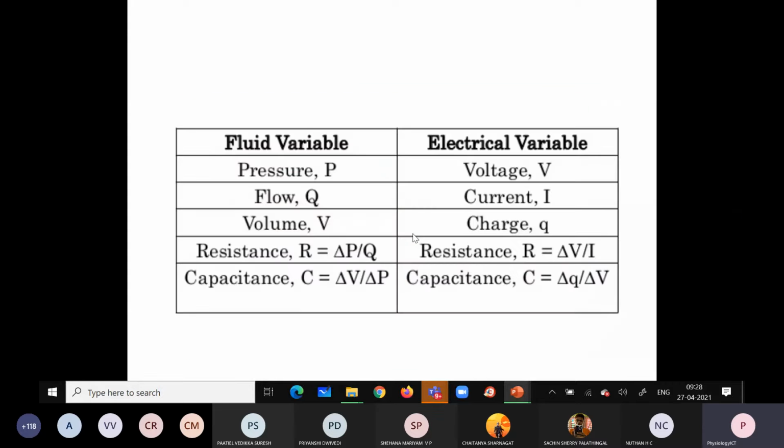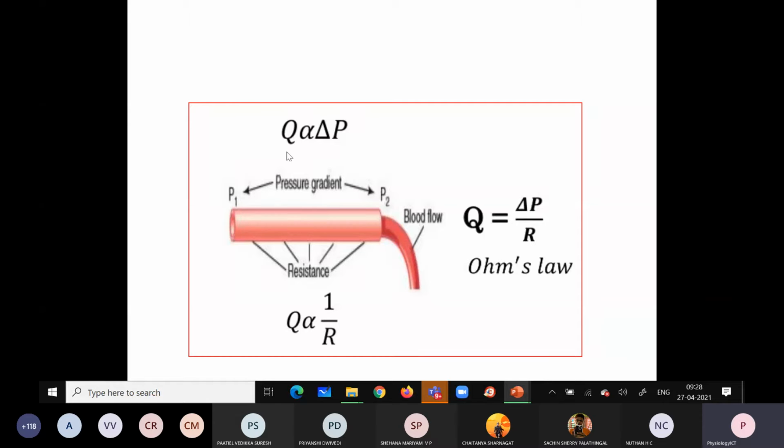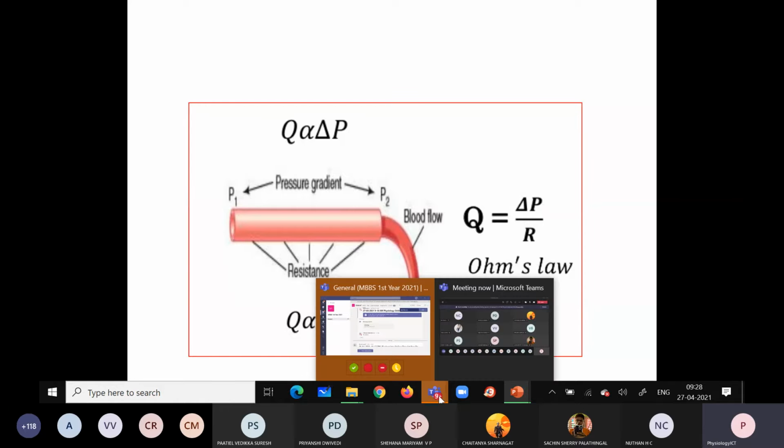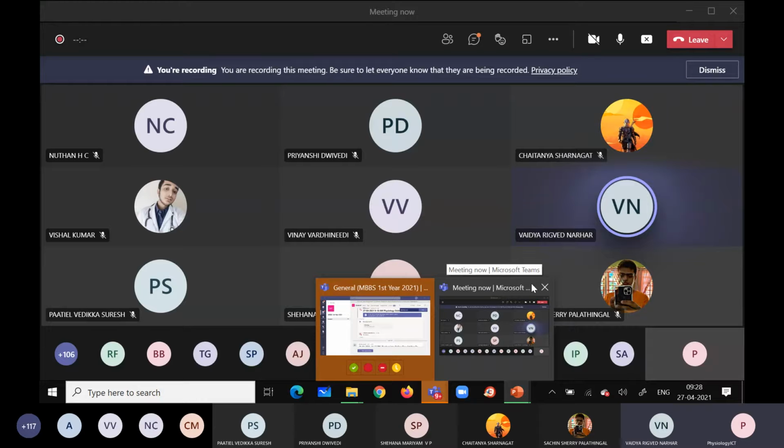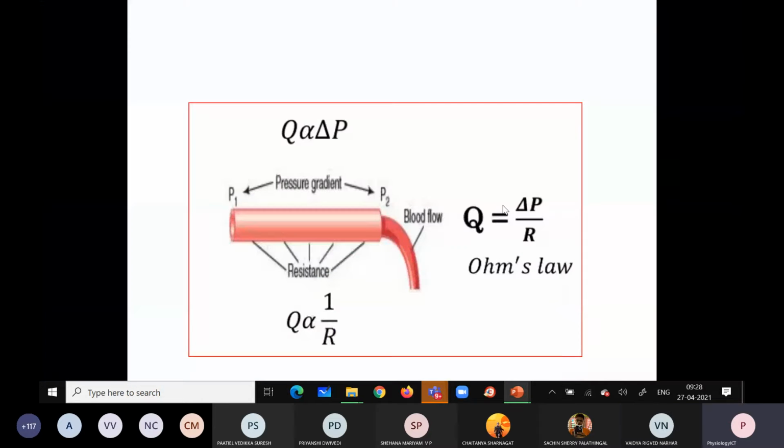So now what is resistance? We have studied that the blood flow is directly proportional to the pressure gradient. How is blood flow related to the resistance? So what is resistance? Can anybody define? Obstruction to the flow. Obstruction. Right, very good. It is the obstruction to the blood flow.